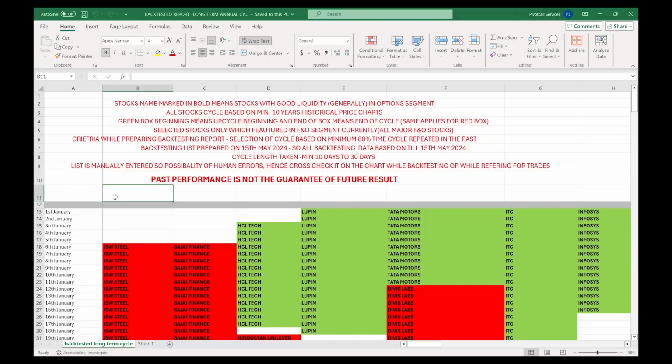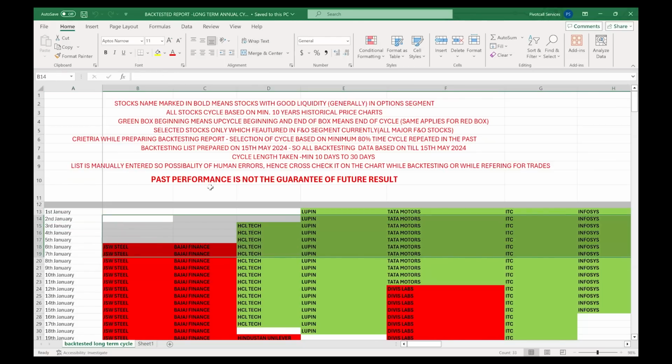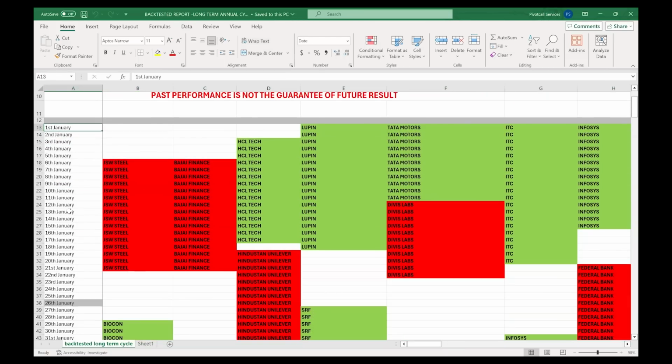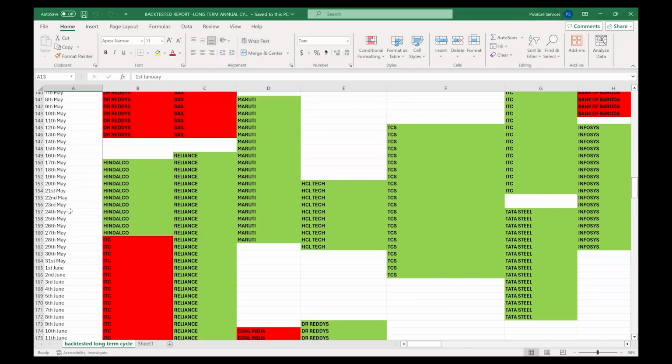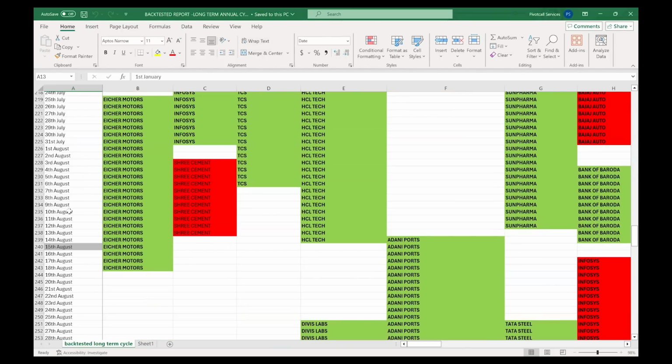Here I open the long-term annual cycle report, and you can see that on the extreme left side are all the calendar dates, and on the right side I have all the stocks. If you scroll down, you can see that it has dates from January 1st till 31st of December.